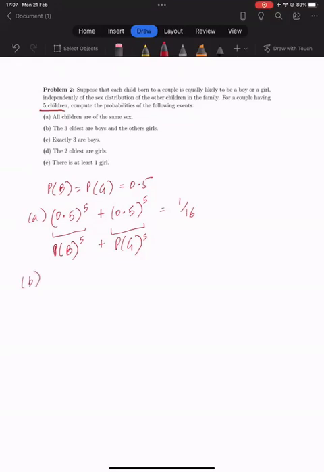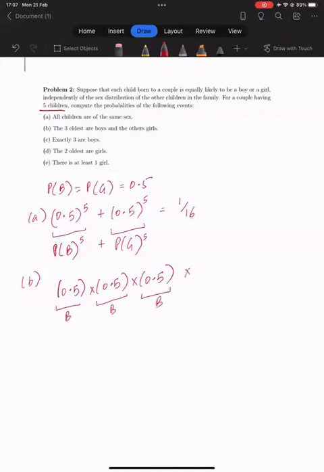the 3 eldest are boys and the others are girls. Okay, so 0.5, the probability of being a boy. So let's say these are the 3 eldest. So this is a boy, this is also a boy, and this is also a boy. And the other 2 are girls.